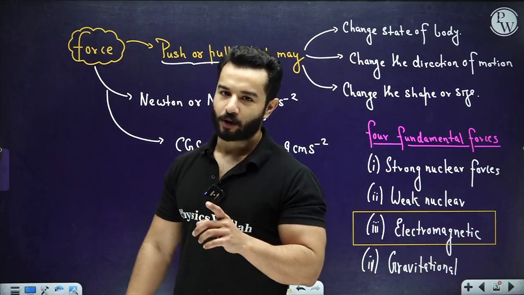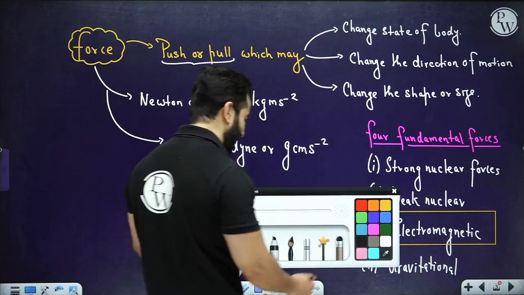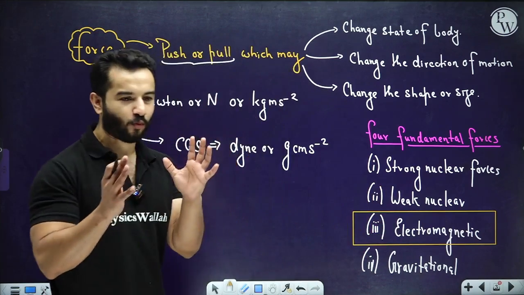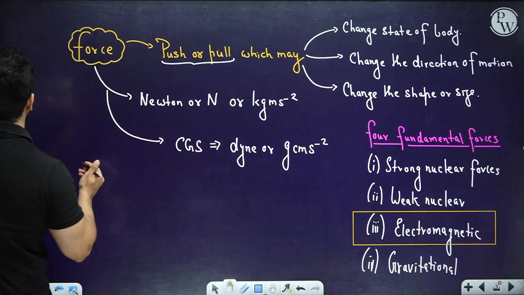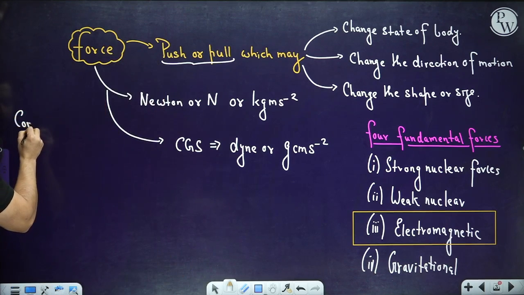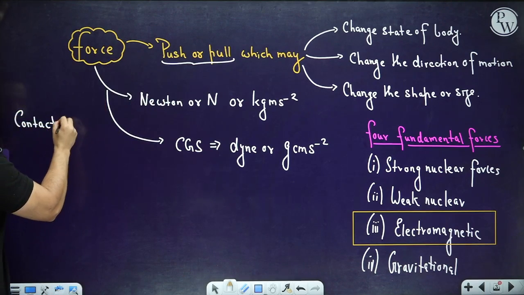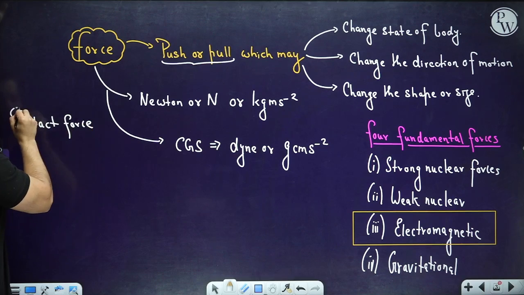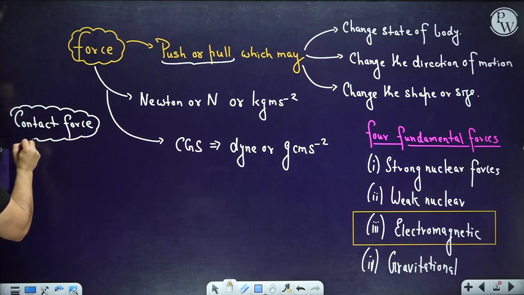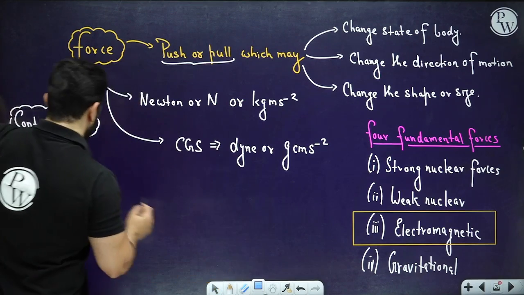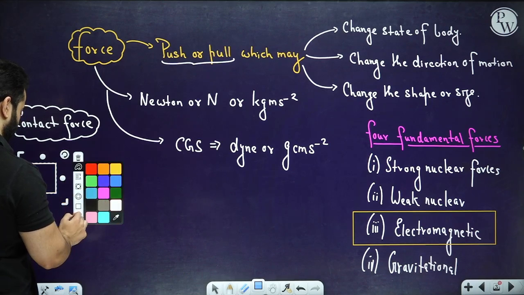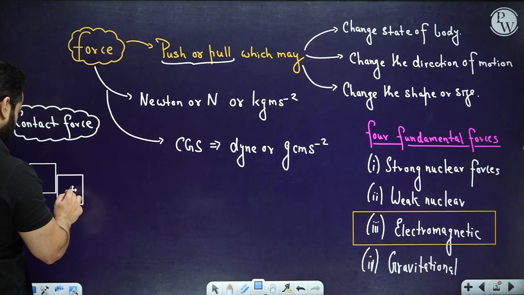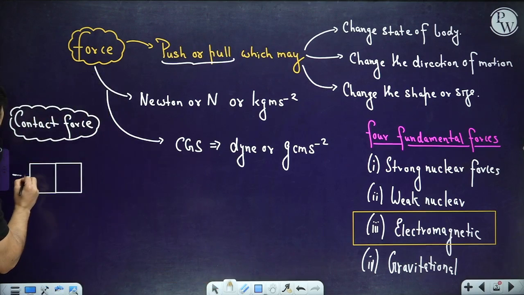So this is very, very important whether we are going to talk about any sorts of force, because now we are going to talk about contact force, right? So contact force basically means, let's suppose that you have got one body over here and you have got another body over here, something like this, and you are applying a force on this body.